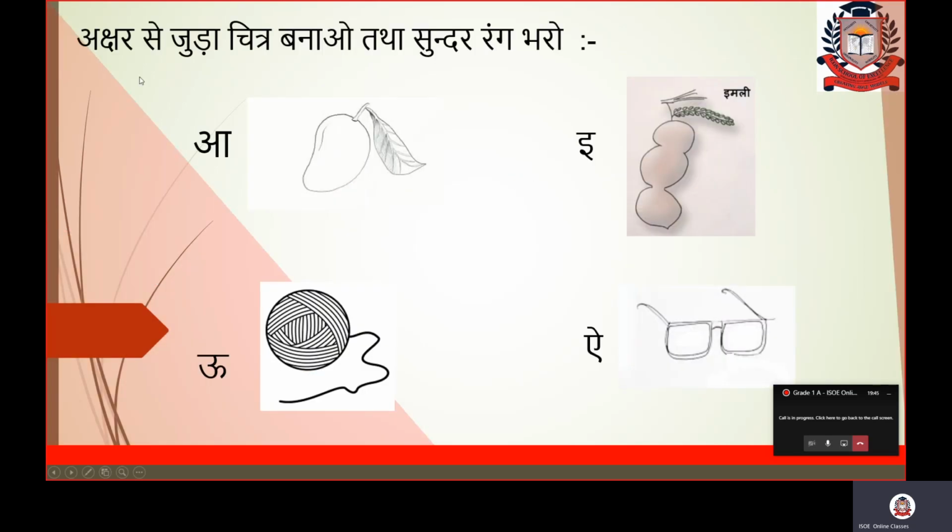Now, my next concept here is related to the स्वर is अक्षर से जुड़ा चित्र बनाओ तथा सुंदर रंग भरो. Fine. So here I am taking only few examples. I want all of you to practice at home these pictures also, and easy pictures like a say anar you can draw at home. Fine.